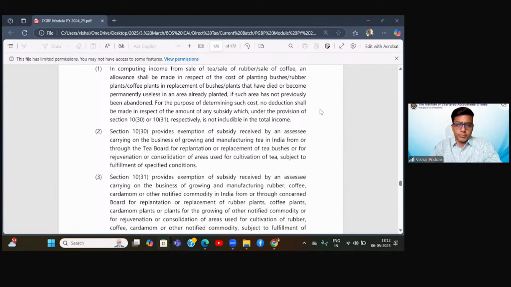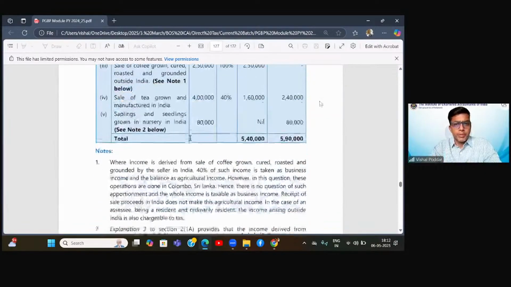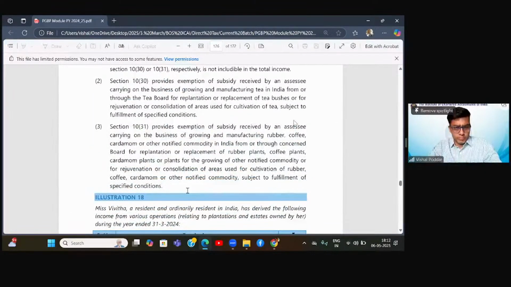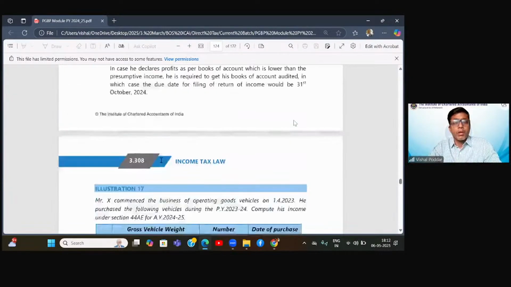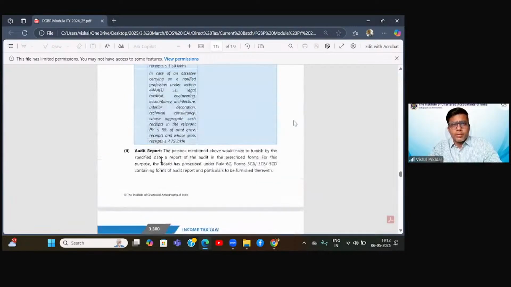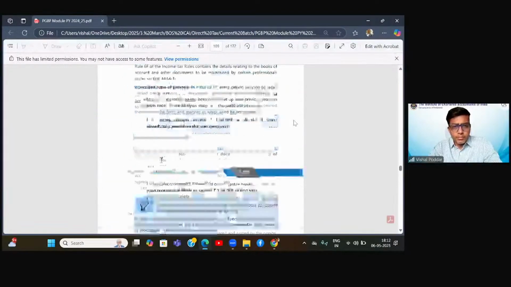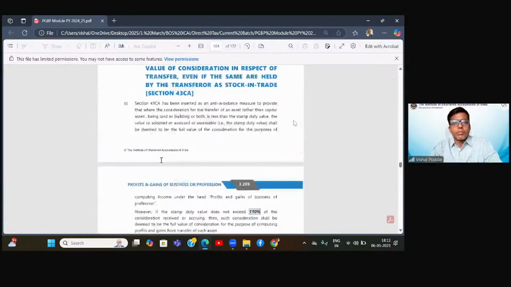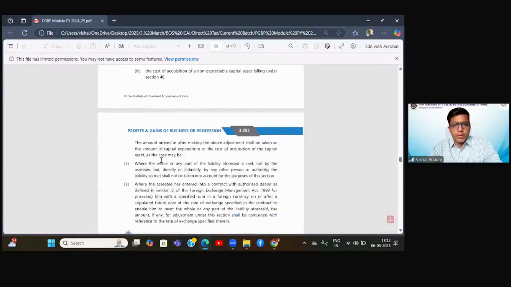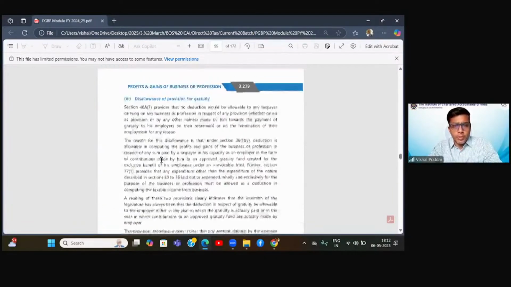Sir, there was a section 40, 40A 5th, sir, please explain that also. Page number, page number. What is 40A subsection? 5. Subsection or clause? Sir, clause. Students, others may also come up with your specific queries.